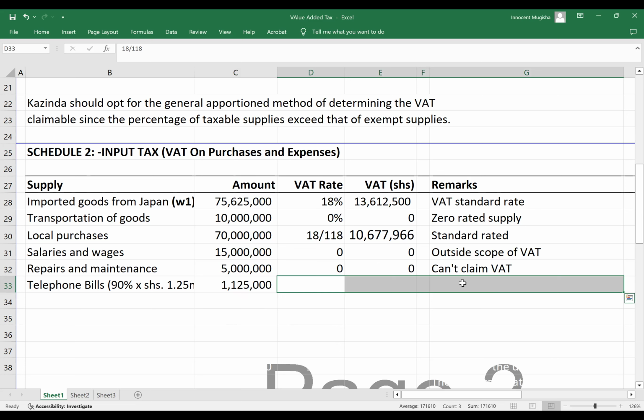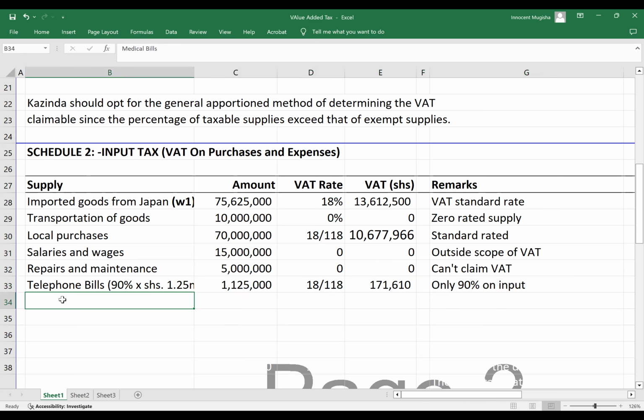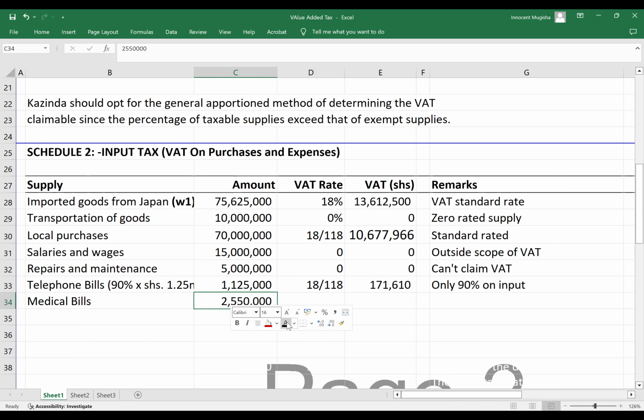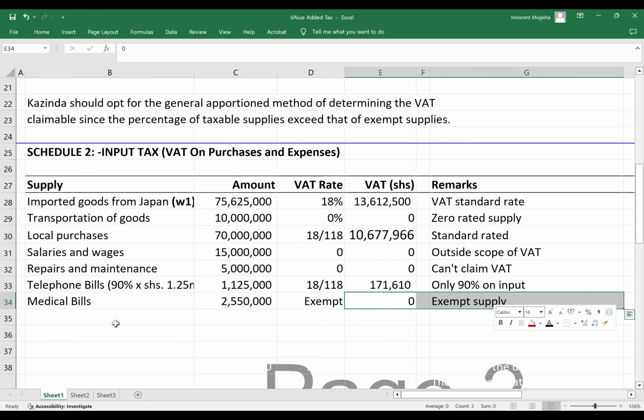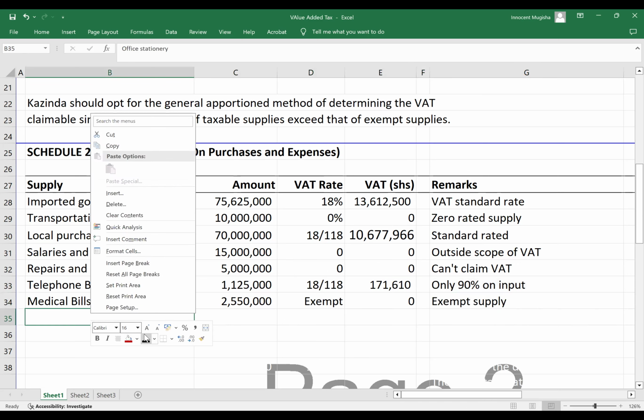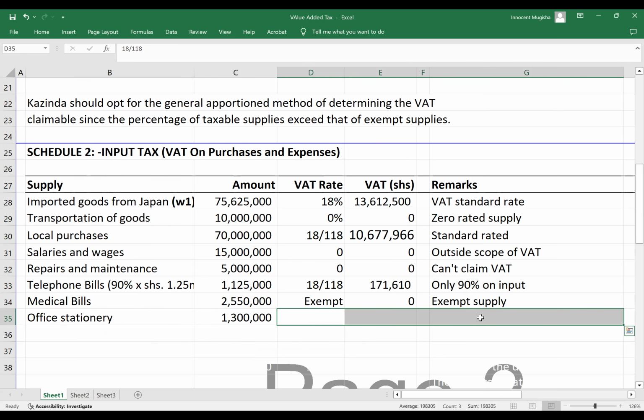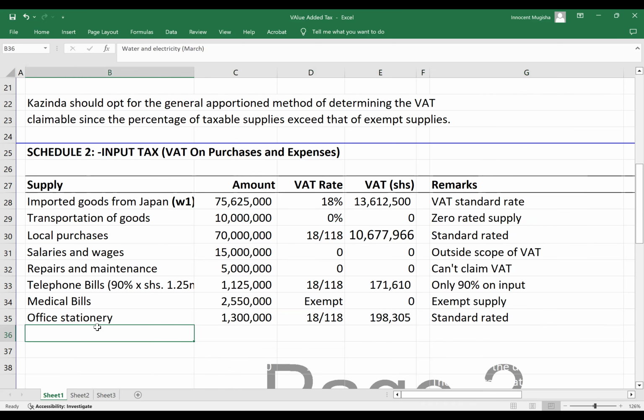So that is VAT inclusive and claimable. You can claim on that. Medical bills to the tune of 2.2, exempt supply. Office stationery to the tune of 1.3 million, standard rated, claimable, VAT inclusive, 18 out of 118.